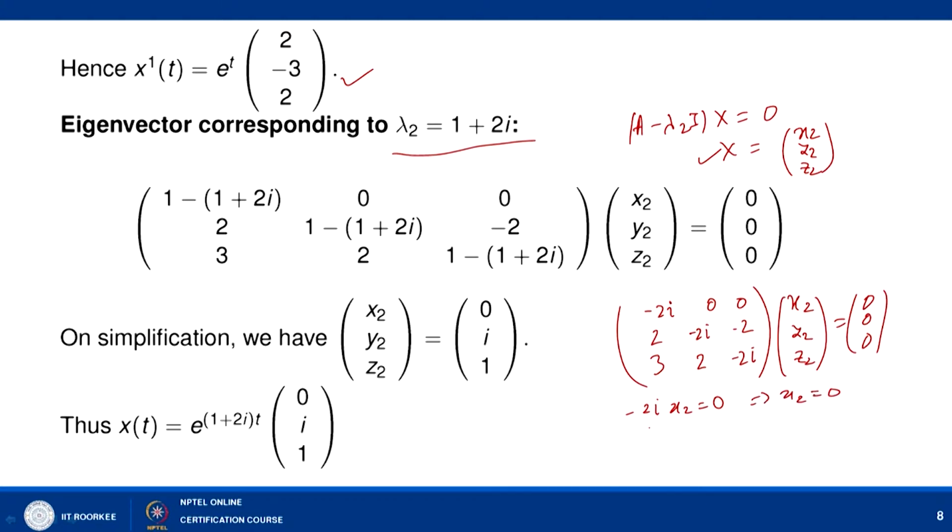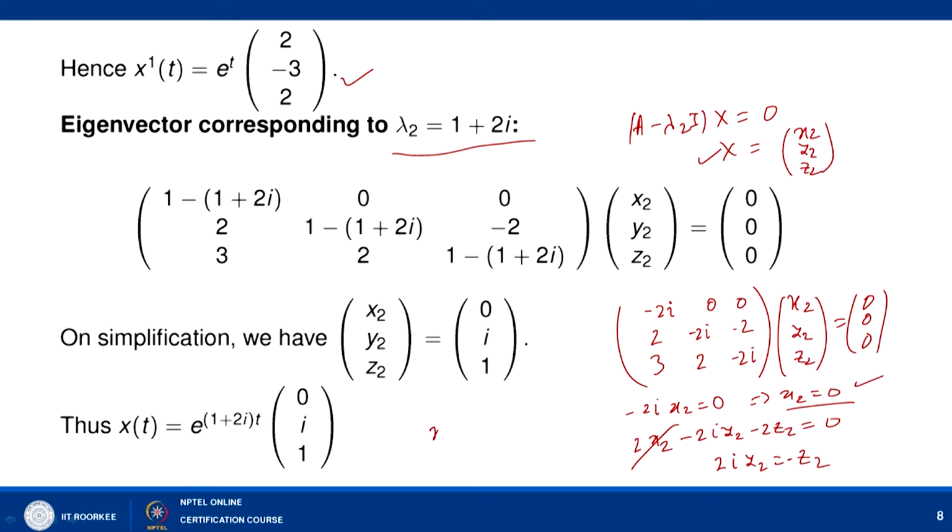If you look at the second equation, it is 2 x2 minus 2 y2 minus 2 z2 equal to 0. Now, x2 is 0, so this part is gone. So, we can write down 2 y2 equal to minus z2. Now I can put the value of y2 or z2 and find the corresponding value. So, x2 is 0. Now, put y2 as i.